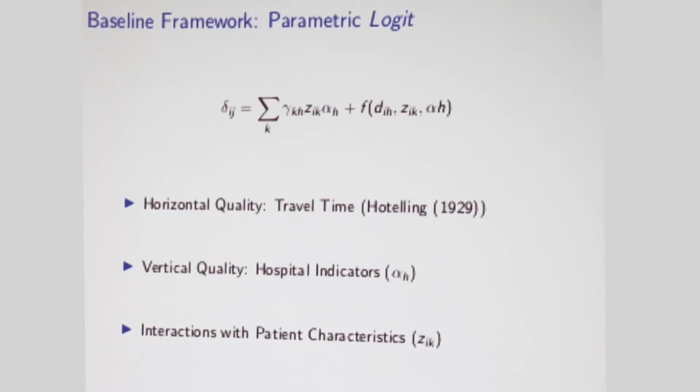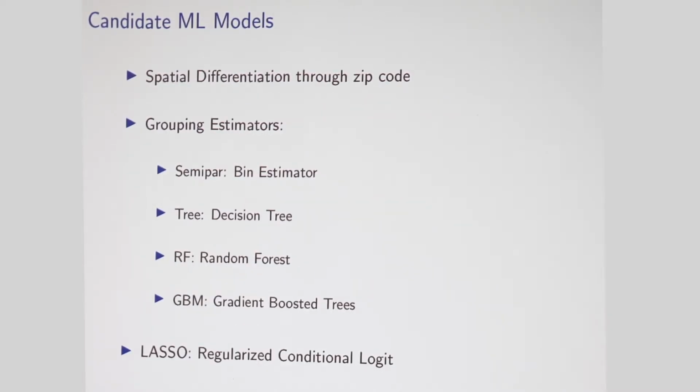So this is going to be our baseline model we're going to compare things to. But then we've got a bunch of candidate machine learning models. These machine learning models are not really imposing any economic assumptions. We're going to use a set of features. There's going to be patient characteristics like age, diagnosis code, etc. And then we're going to allow unrestricted spatial differentiation through zip code.